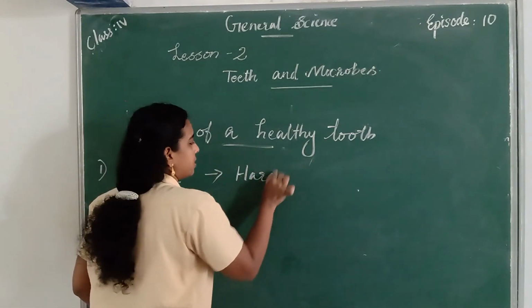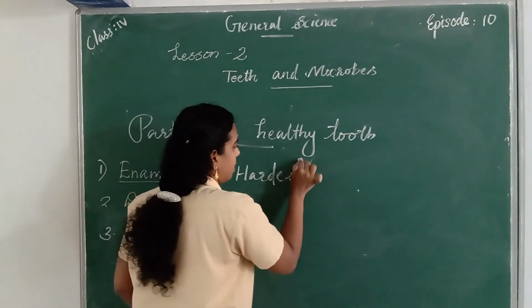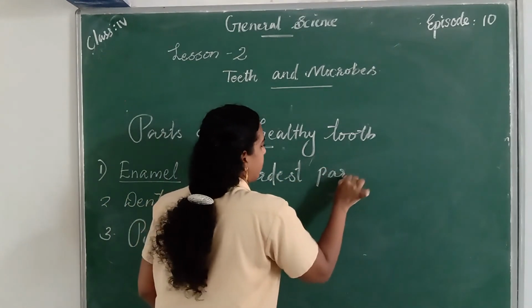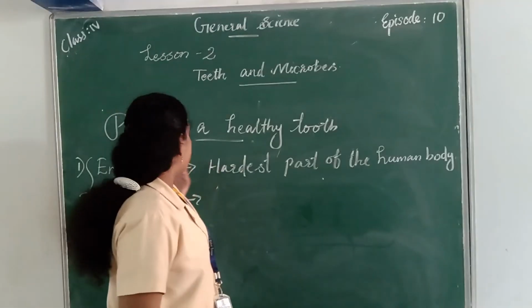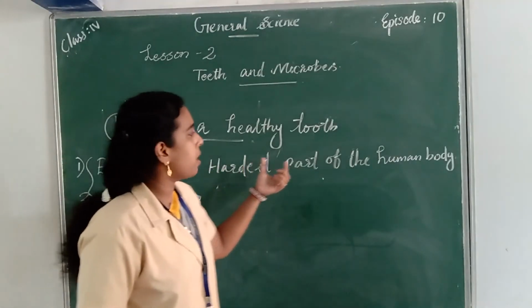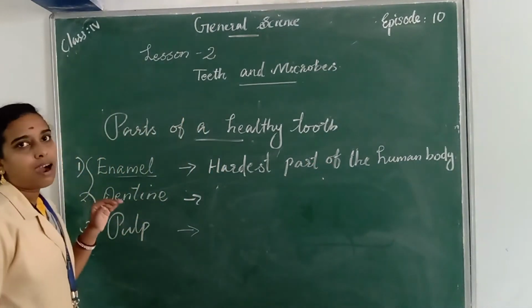Hardest, H-A-R-D-E-S-T, hardest part of the human body. So enamel is the hardest part of the human body, and it is a white hard portion in our tooth.